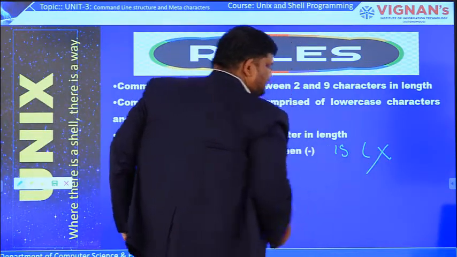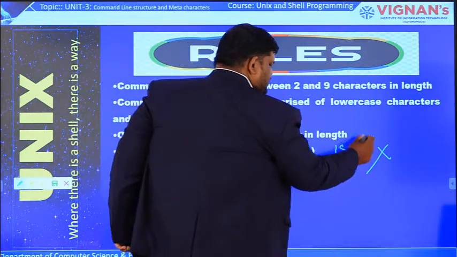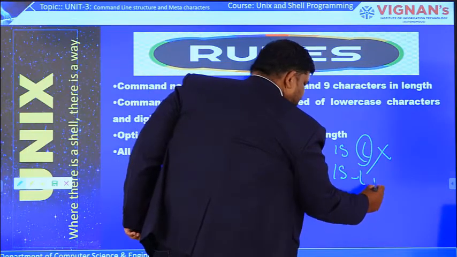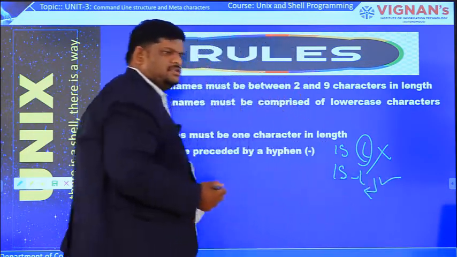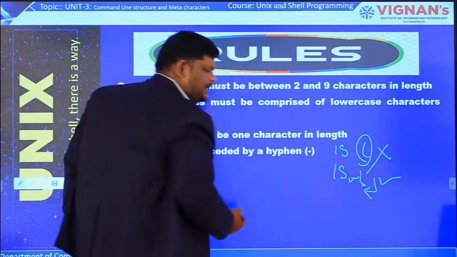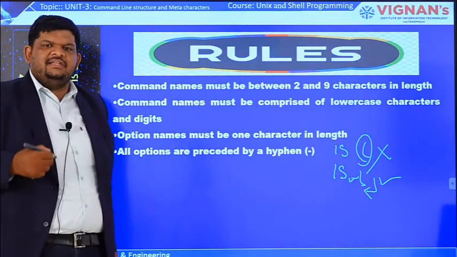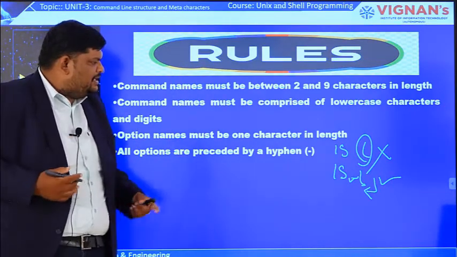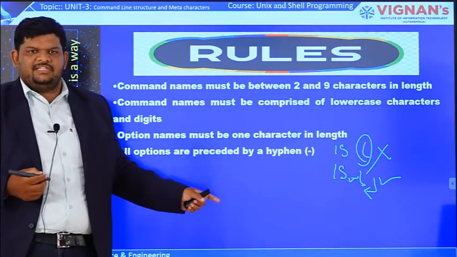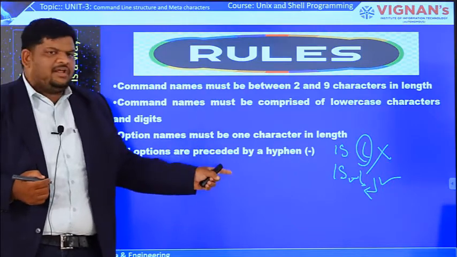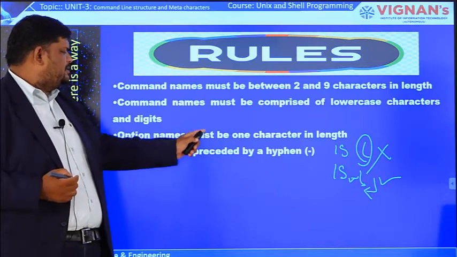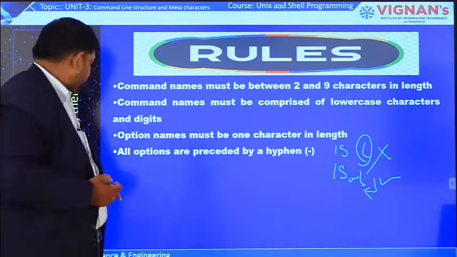option l without a hyphen will give an error because the shell never treats this as an option, as it is not preceded by a hyphen symbol. If we write it with the hyphen and press enter, it executes successfully because the option is preceded by a hyphen. The shell easily interprets it, we are telling the shell this is an option, and we get the respective output. If you forget the hyphen symbol, it will give an error. That's why we say all options are preceded by a hyphen symbol.